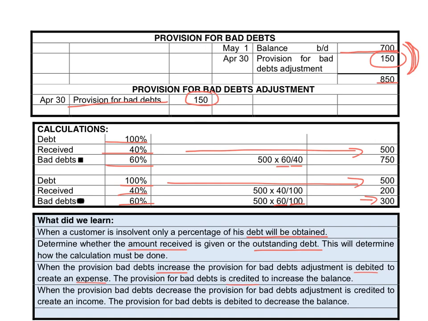When the provision for bad debts must decrease, the provision for bad debts adjustment will be credited to create an income, and then the provision for bad debts is debited to reduce the old balance to the new balance. The provision for bad debts balance, the final balance, is the figure that will be recorded in the balance sheet.